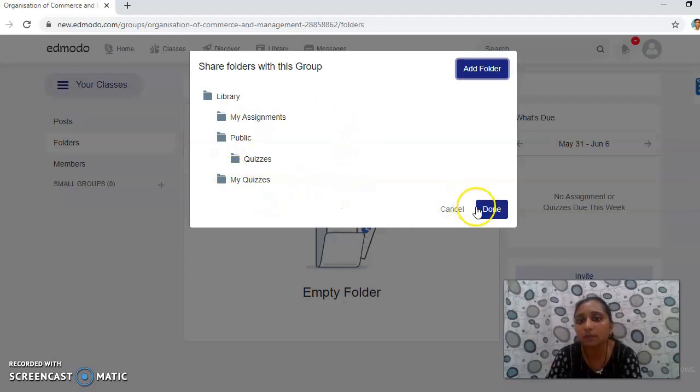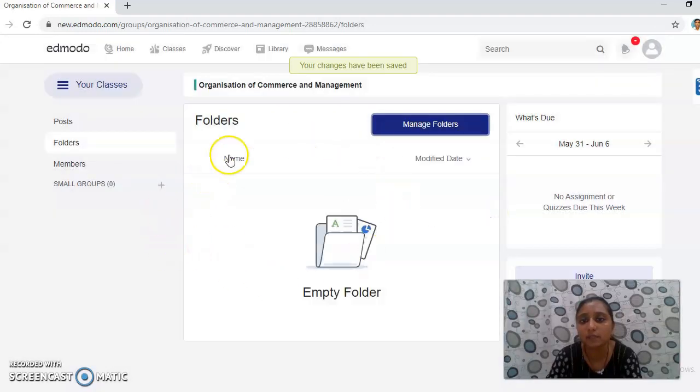So this folder is useful for this purpose. I have just not put anything in the folder, but this way you can make use of it.